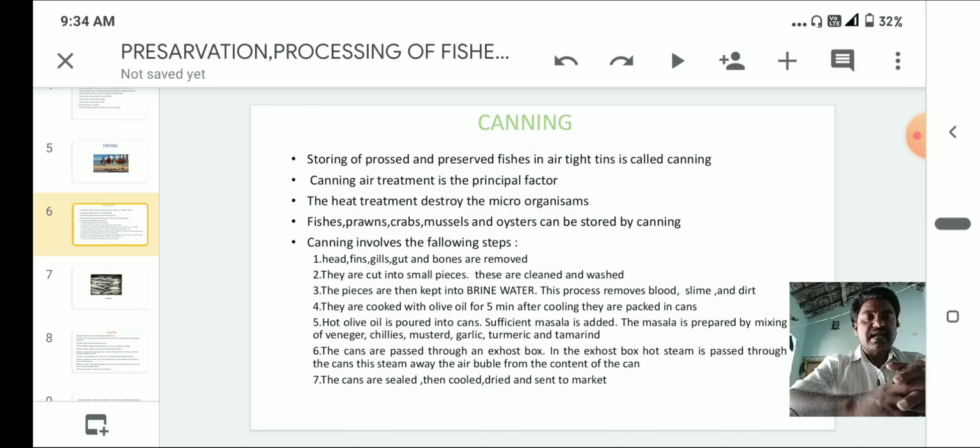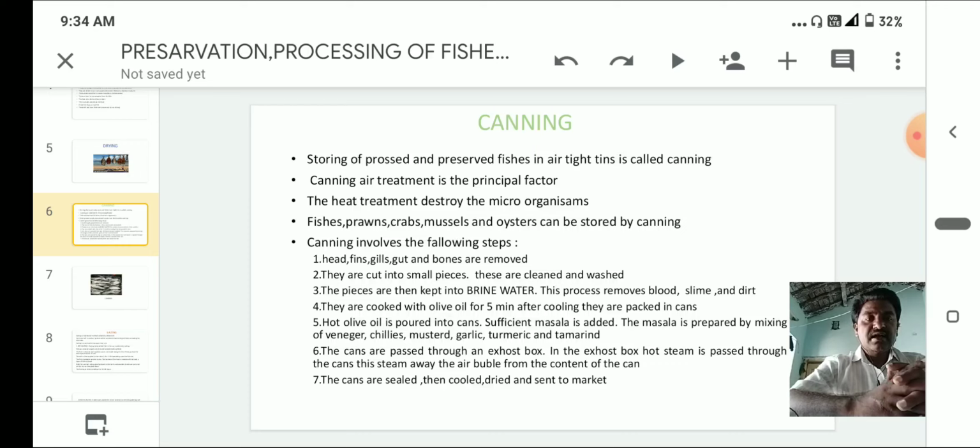Fishes, prawns, crabs, mussels, and oysters can be stored by canning. Here we have to use steam. The canning involves the following steps. First, head, fins, gills, gut, and bones are removed.